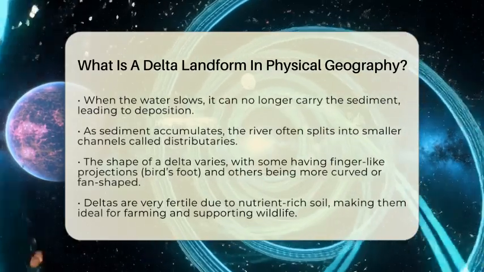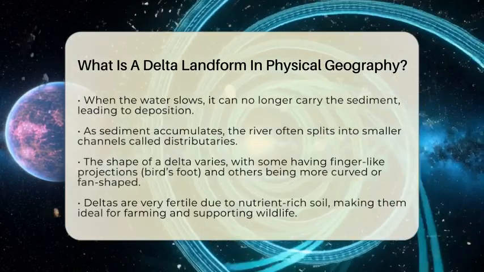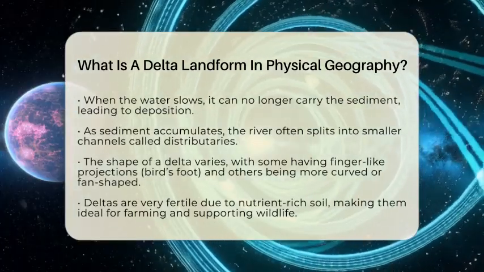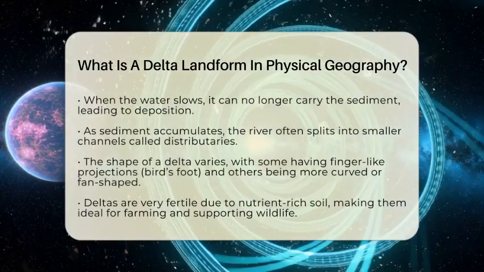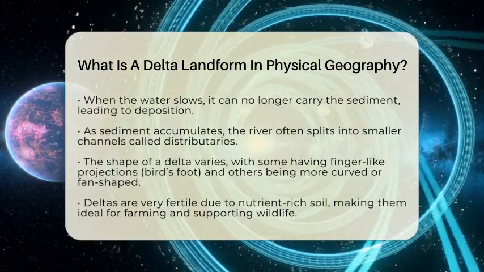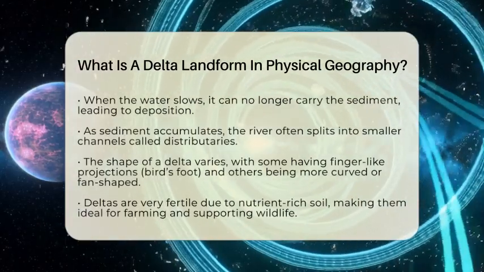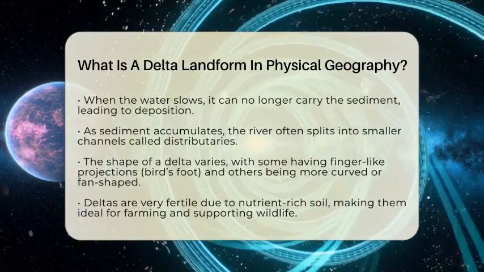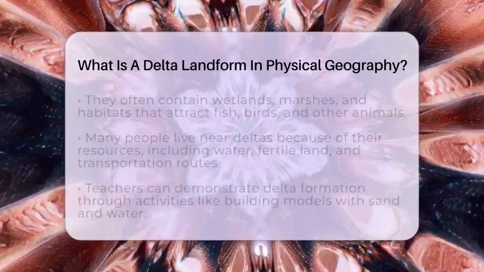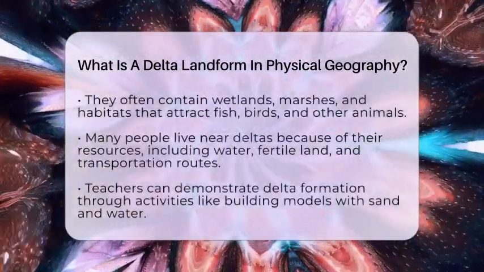As more sediment is added, the river often splits into smaller channels called distributaries. These channels spread out across the delta, distributing water and sediment over a wider area. The shape of a delta depends on how much sediment is carried and how the water moves. Some deltas have finger-like projections called bird's foot deltas, like the Mississippi River Delta. Others are more curved or fan-shaped, like the Nile Delta.